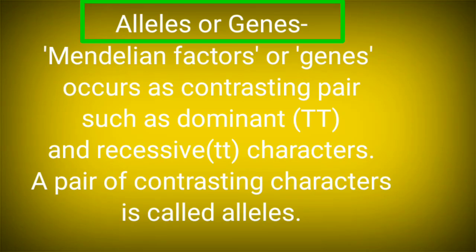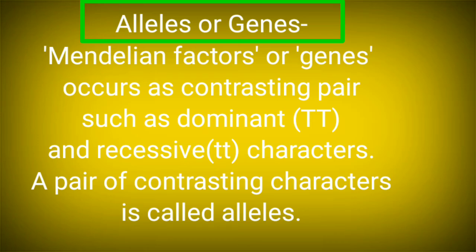Alleles, and the present word for alleles is genes. So Mendelian factors, or genes, or alleles, occur as a contrasting pair, such as dominant, which is expressed in capital T, and recessive, expressed as small t, for the tallness of the plant and the dwarfness of the plant. So this pair of contrasting characters is called alleles.